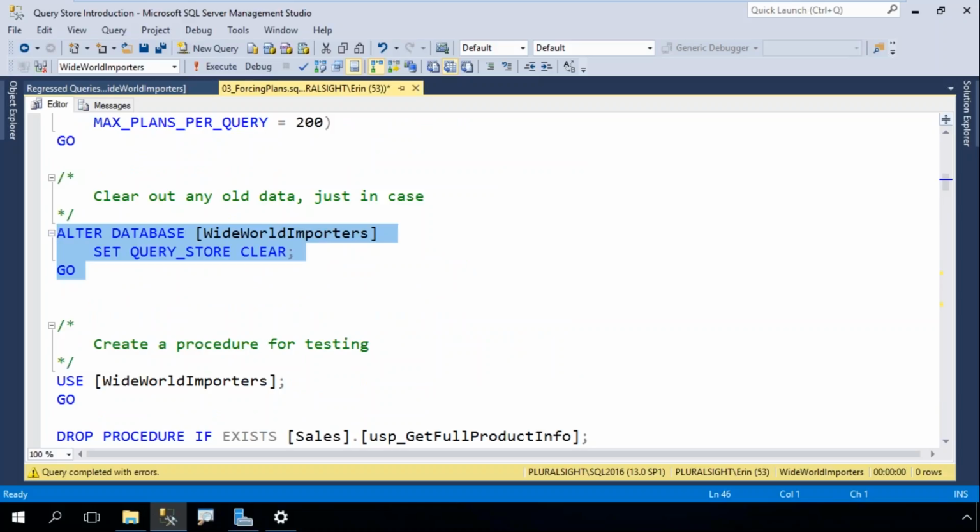So once it's been forced, it's going to keep being used as long as the optimizer can use that. Again, if there's a problem that it cannot use the plan that's forced, it'll use a different plan. But that persists because it's stored in Query Store. So unless I clear out Query Store or unless I unforce, which I can do,